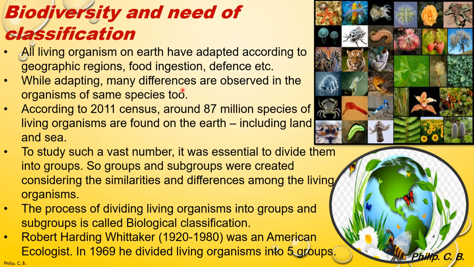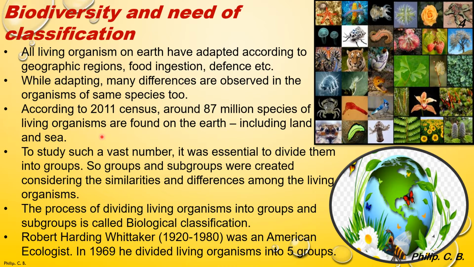While adapting, many differences are observed in the organisms of the same species too. According to the 2011 census, around 87 million species of living organisms are found on Earth, including land and sea. So students, you can imagine 87 million species. We can remember 10, 20, 50 or 100. But 87 million species to learn and remember will be very difficult.